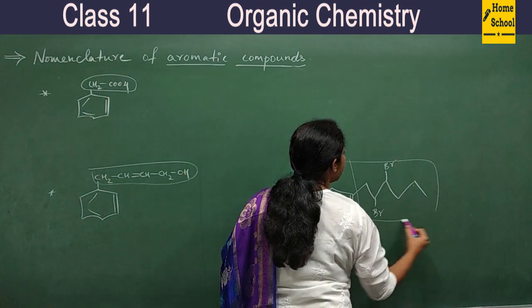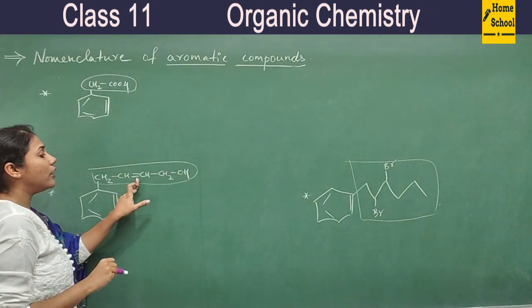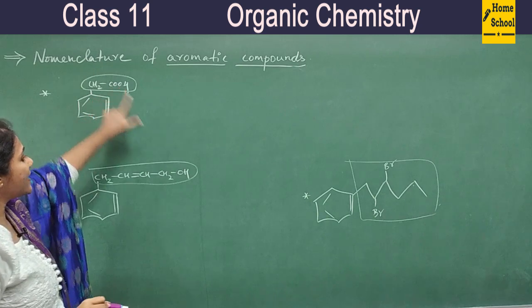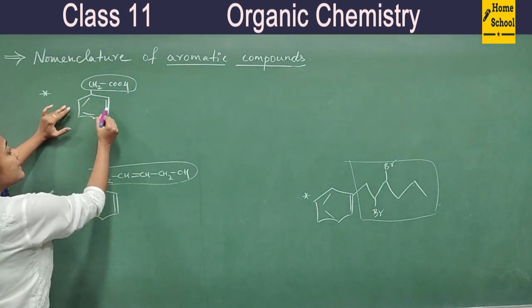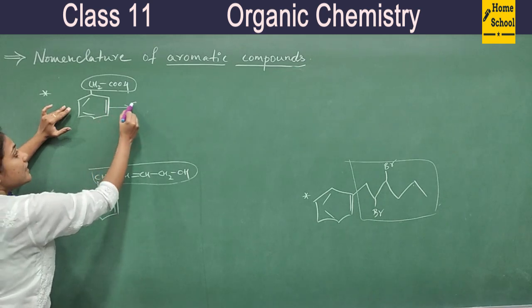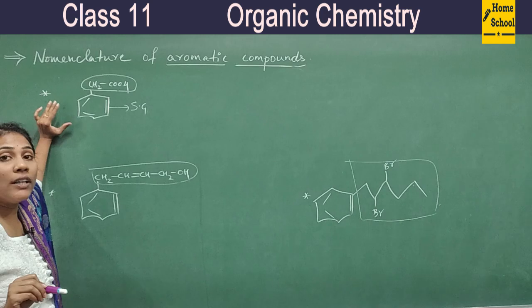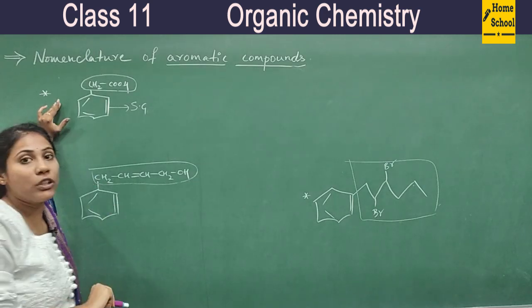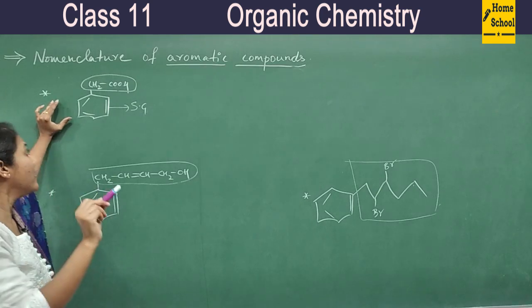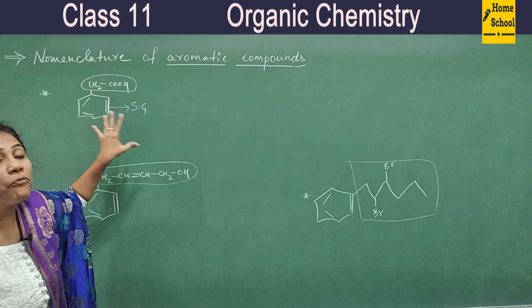So when you have this long side chain, if the side chain has a double bond or functional groups, something like this, then the benzene ring must be considered as a substituent group. So you are not supposed to write benzene as word root. You have to take the benzene ring and write its name in the form of prefix.